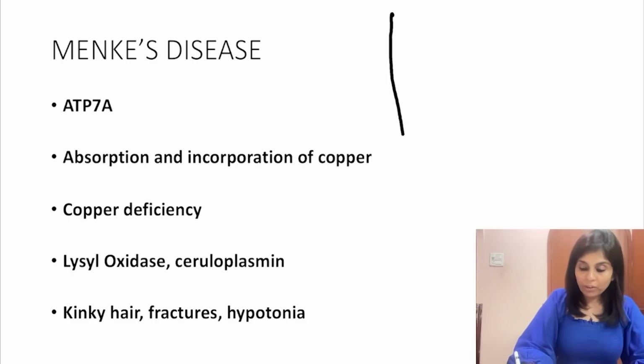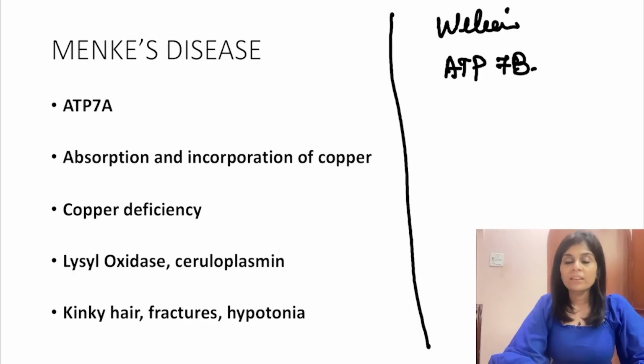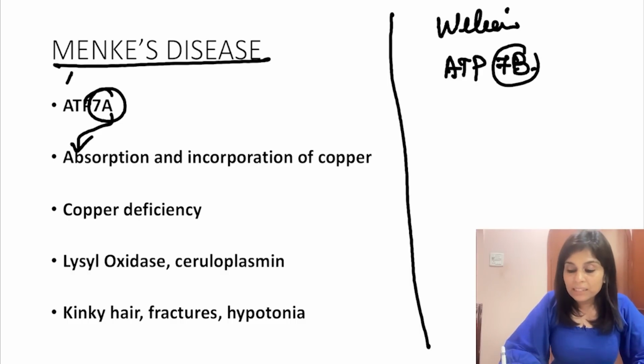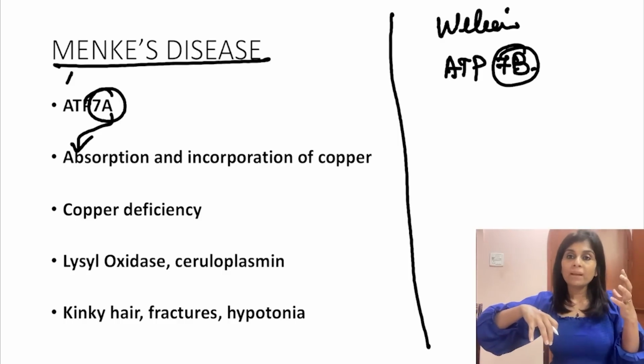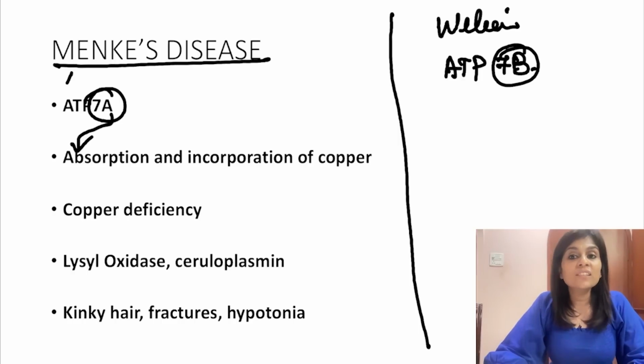So compare and contrast between Menkes disease and Wilson's disease. Wilson's disease is ATP7B mutation. Okay, Menkes is 7A mutation. A is related to absorption of copper. ATP7B is related to secretion of copper into the bile. So when there is no secretion of copper into the bile, that causes copper toxicity, hepatolenticular degeneration.